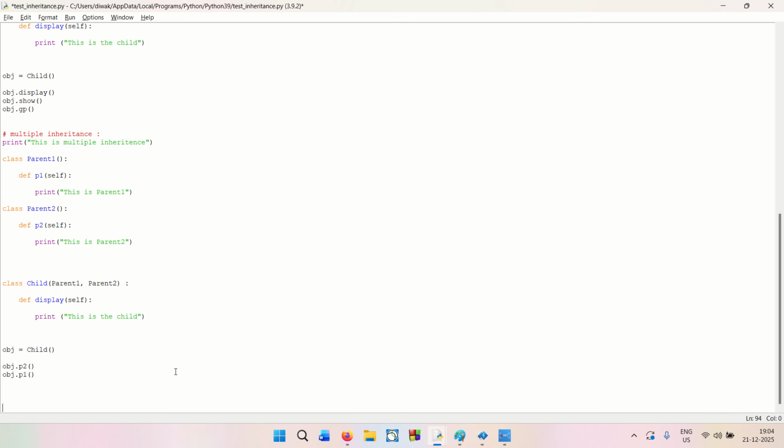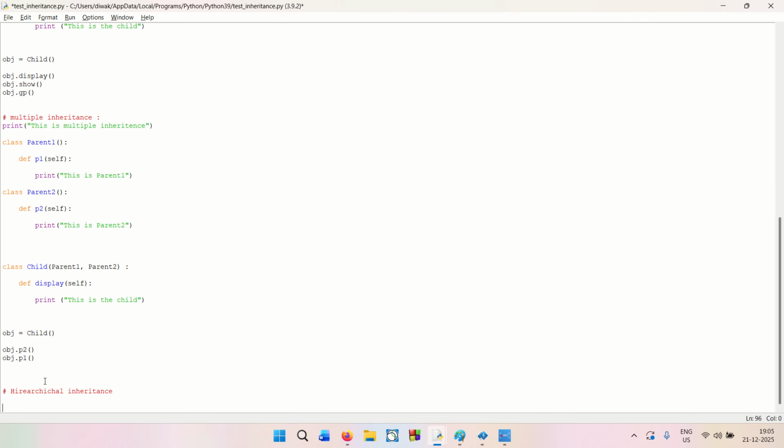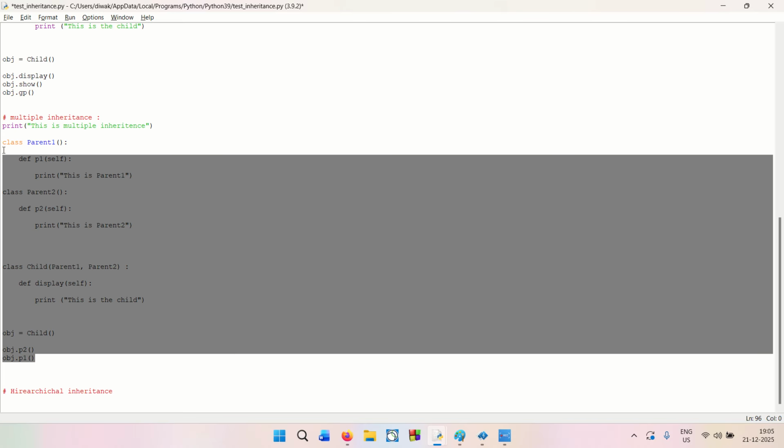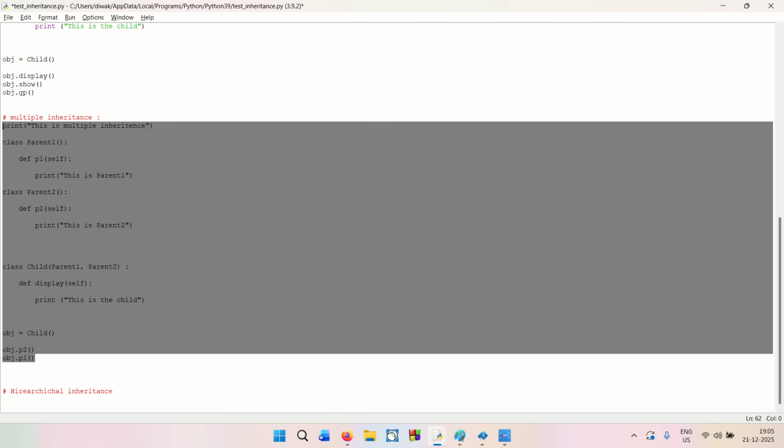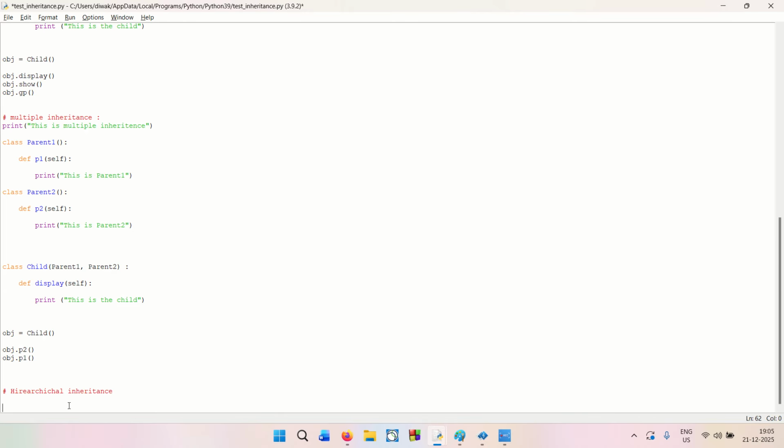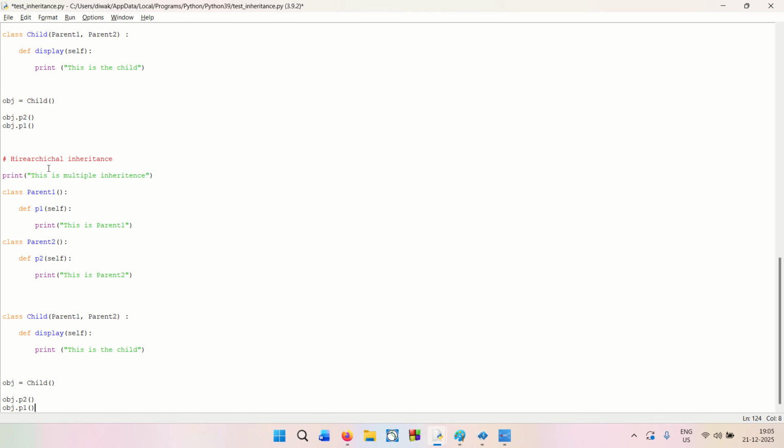So let me write this as hierarchical inheritance, right? Let us quickly do that. I'll copy this and paste it over here, and then we'll do this as hierarchical.